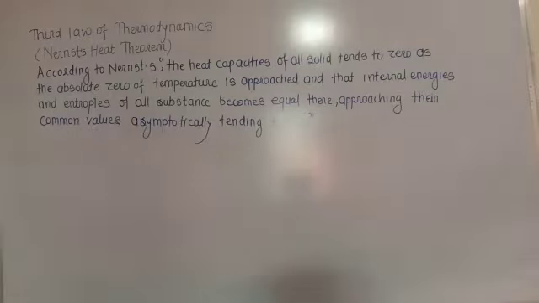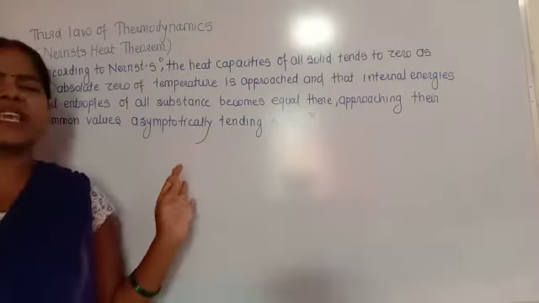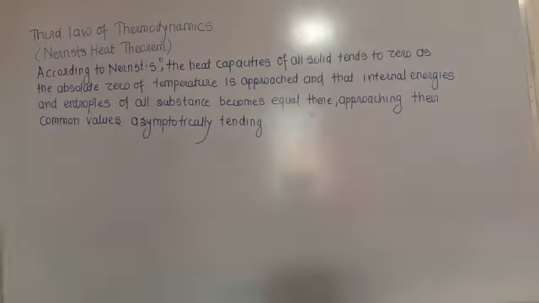This theorem is useful in explaining the nature of bodies in the neighborhood of absolute zero temperature.